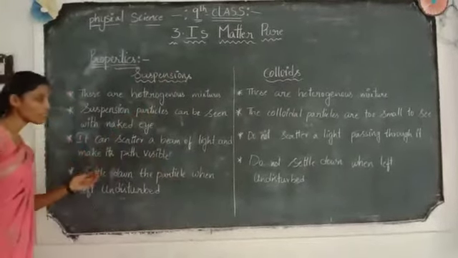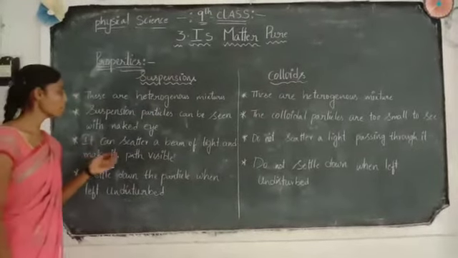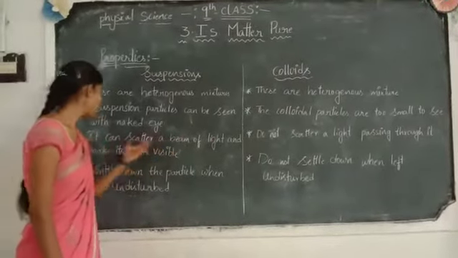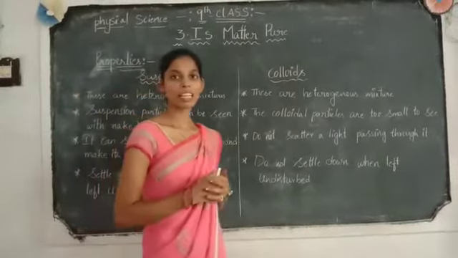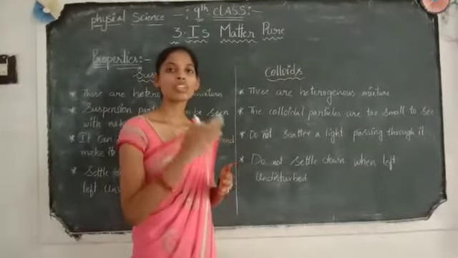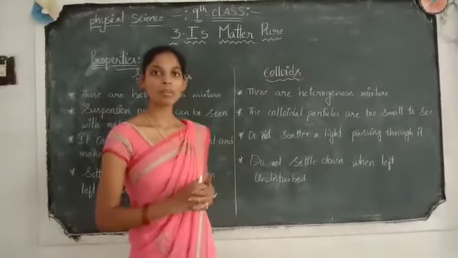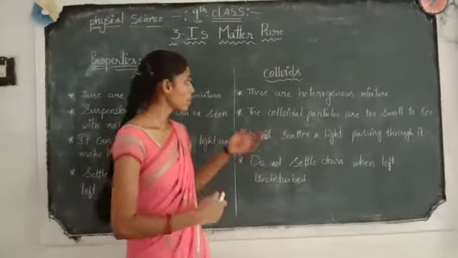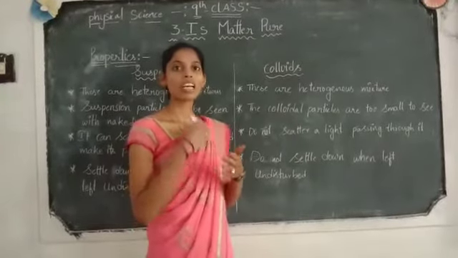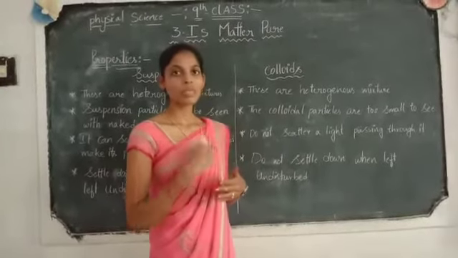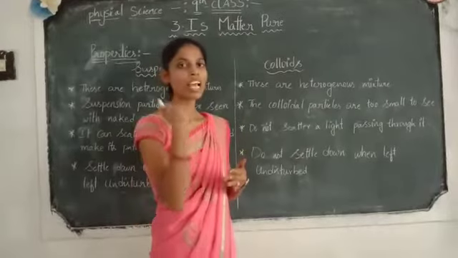The next property: the suspension can scatter a beam of light and make its path visible. When we pass light rays through it, it can show the path of the rays passing through. Coming to the colloidal solution, that cannot be done there; the particles do not allow the light to transfer from one medium to another.